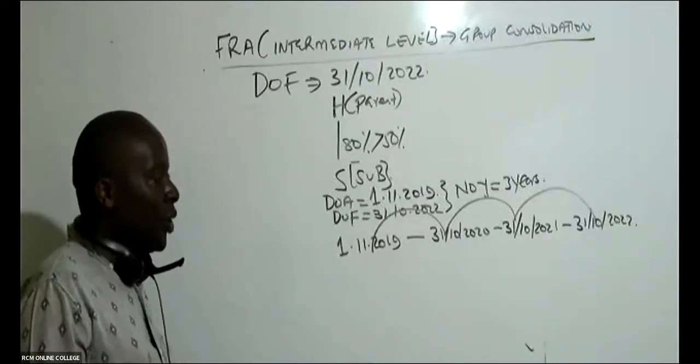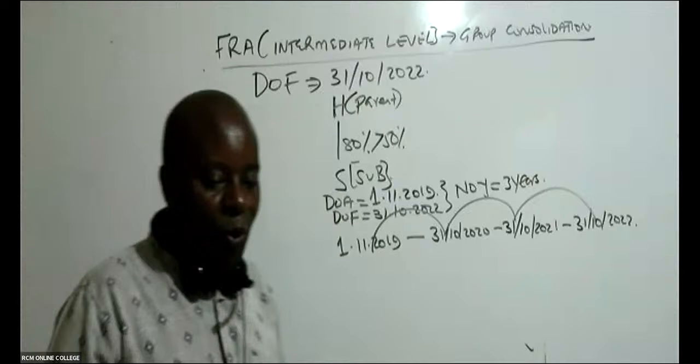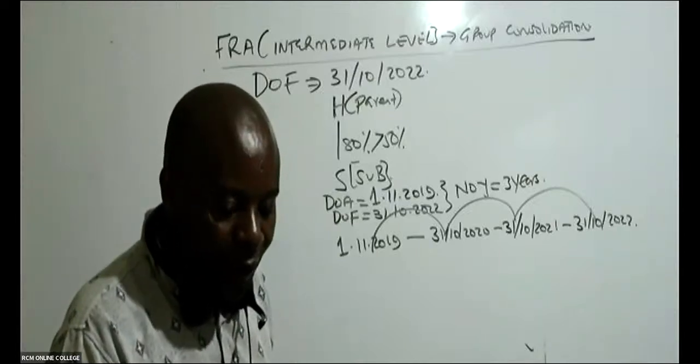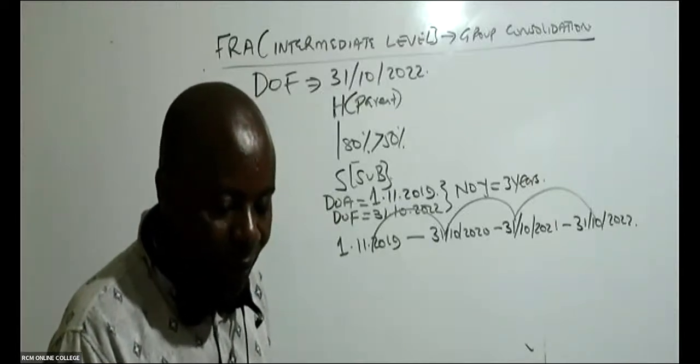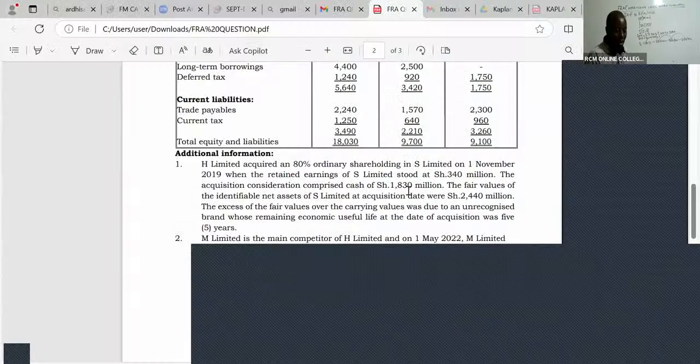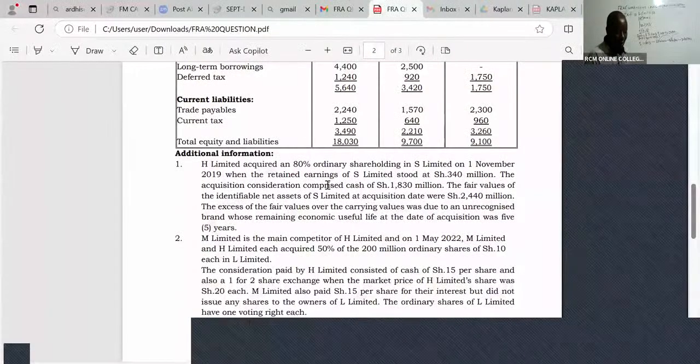Thank you very much. So then we go to the group structure. I don't have to read so much about this, like what was the retained earnings outstanding on the date. Look at note 2. Note 2: M Limited is the main competitor of H Limited.